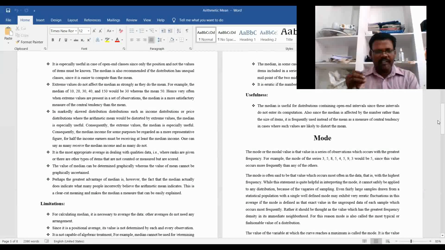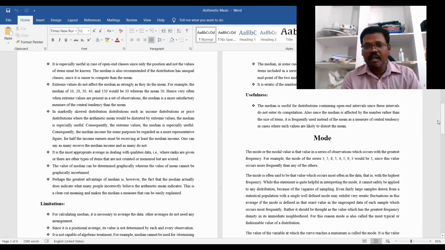But even so, the median has some usefulness. Like the mode, the median is useful for distributions containing open-end intervals. Whenever there are open-end intervals or classes, the remaining averages are difficult to estimate, but we can use the median, since these intervals do not enter the computations.